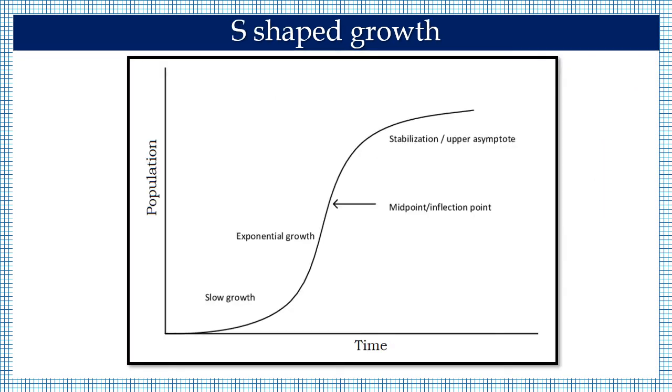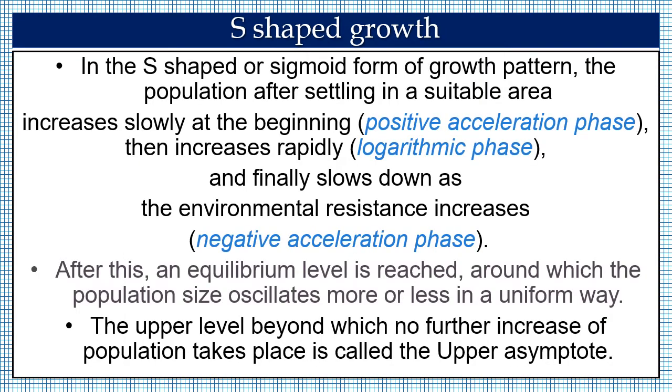The next type is S-shaped growth. It shows slow growth in the beginning, then exponential growth, then midpoint or inflection point, and then reaches the peak known as stabilization point or upper asymptote. Let us discuss in detail about these different stages.